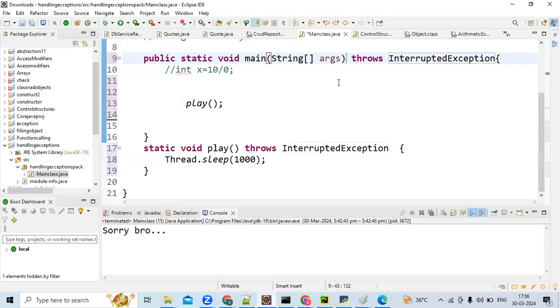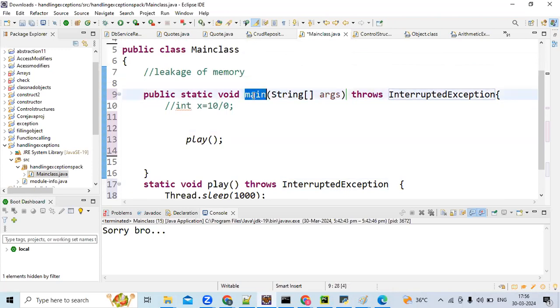Now if the main method is also not handling, my DEH will handle that. What is DEH? Default exception handler. The default exception handler will handle. Jayashree, so far is it okay?